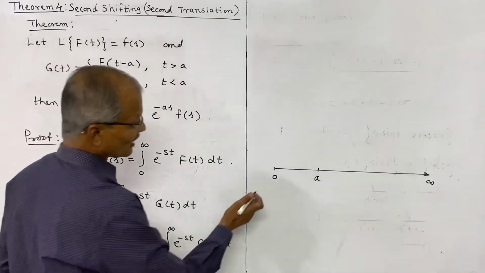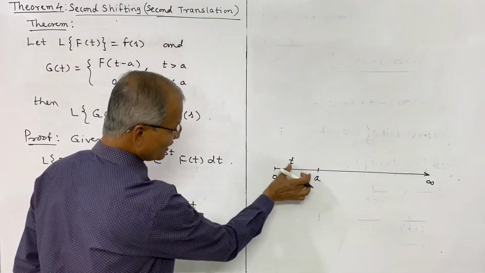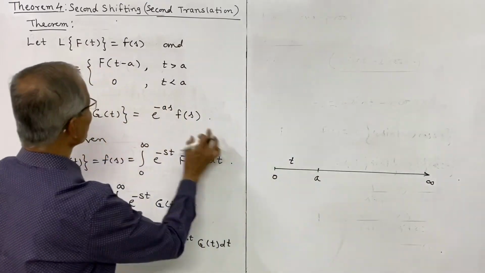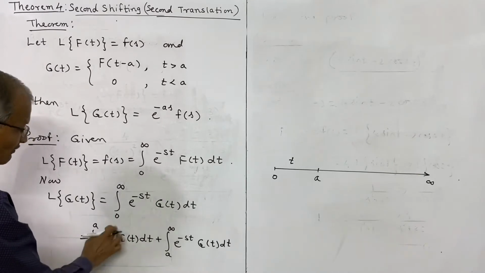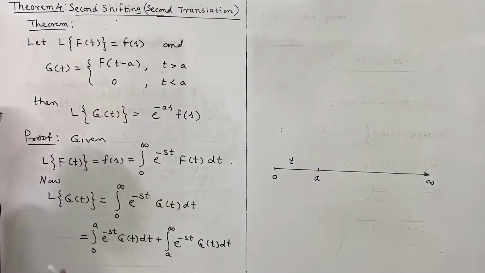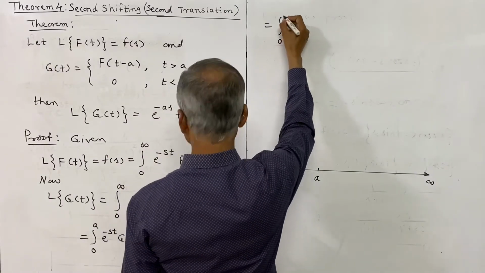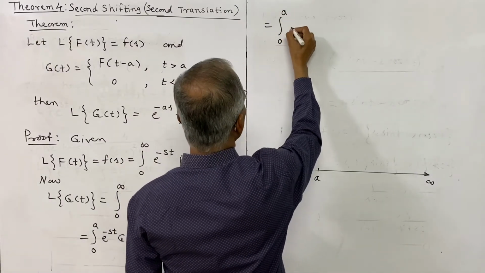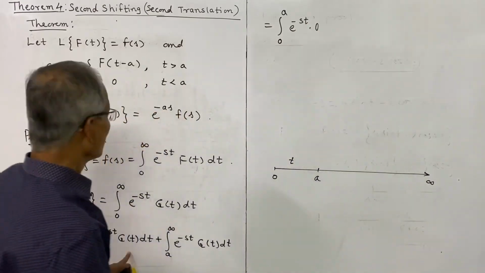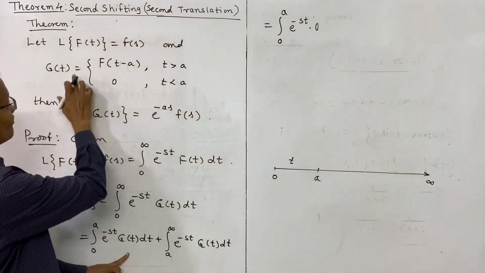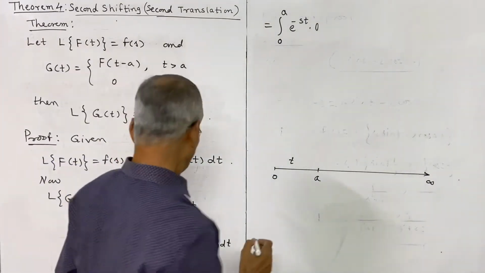Now if t lies in this part, that is 0 is less than t is less than a, the function g of t is 0. So therefore here the value of g is 0 because it is less than a, and that we shall write as integral 0 to a e power minus st, and here g is 0 because by definition of g, when t is less than a, its value is 0, into dt